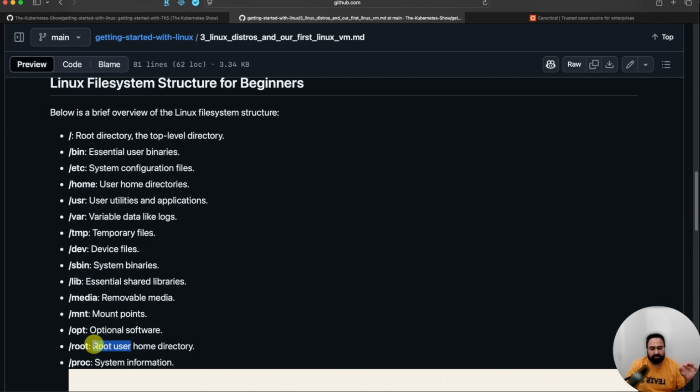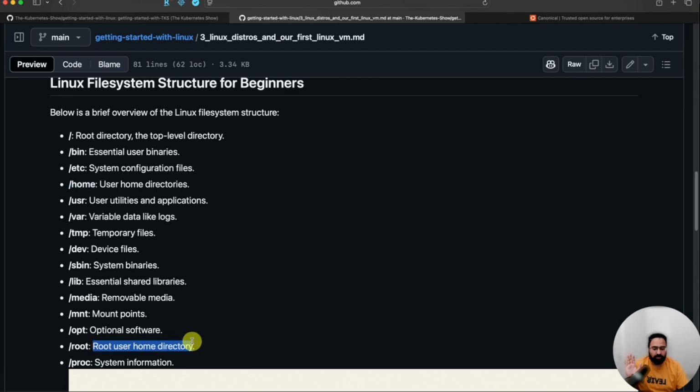That root user is the owner of this directory. If that user needs to log in, that user logs in and lands in the slash root directory. Normal users go inside slash home slash ubuntu or slash home slash hardeep, right? But root always goes into slash root. This is the home directory of the root user.